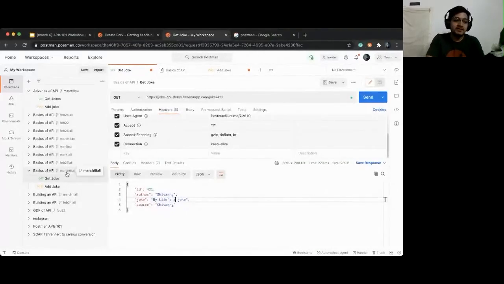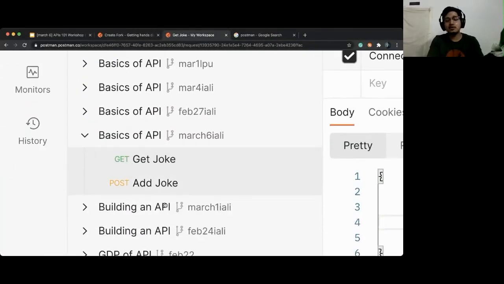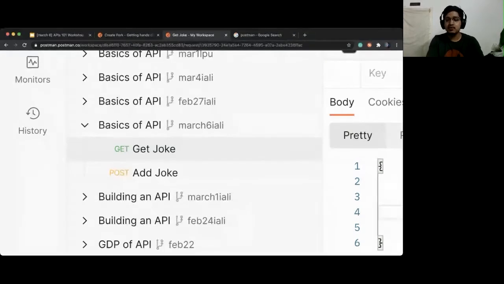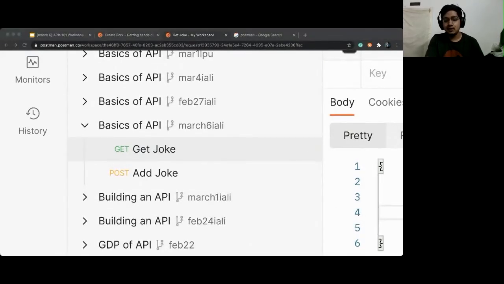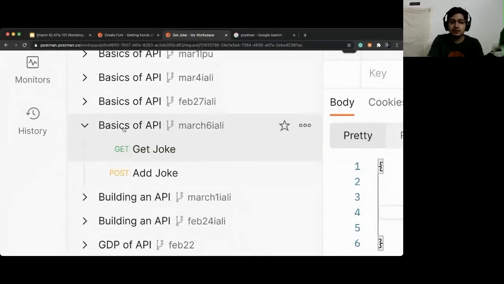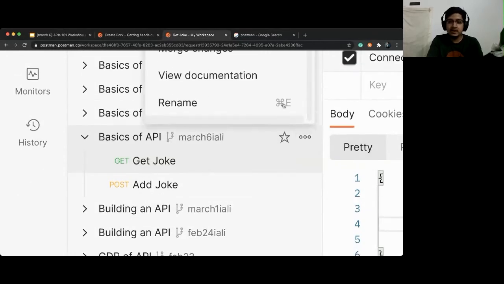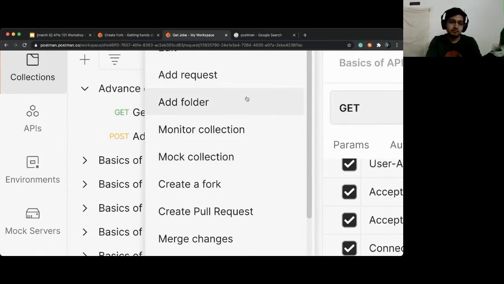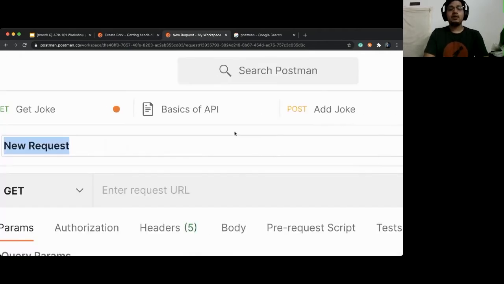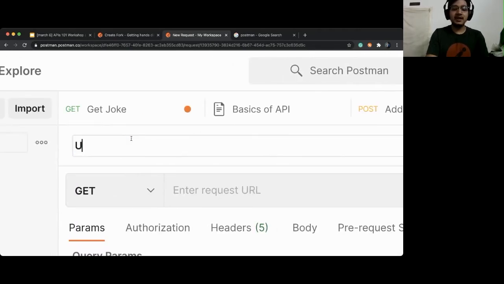Okay. So what we were able to do, we were able to add the joke, we were able to get the joke. Now let's update the joke because everyone has used my name. I want you to use your name. I want you to update your name. So let's go back here, click on these three dots, and click on add request. Here you're going to name the request update joke.